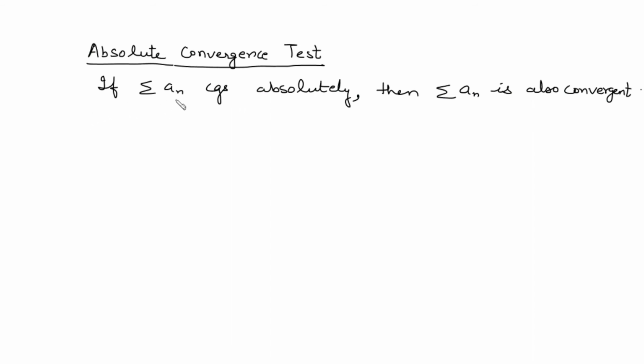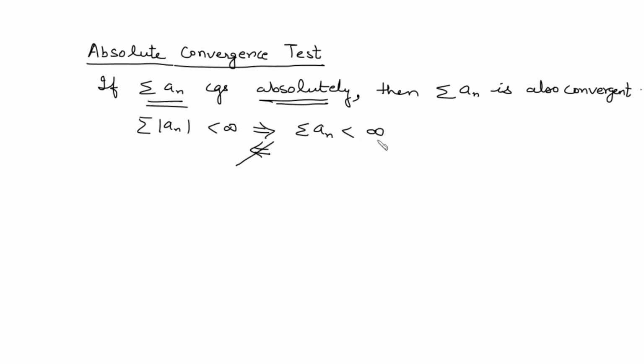This theorem says that whenever this series converges absolutely, absolutely meaning that after taking the mod this series is convergent, this implies the series an is also convergent. However, the converse is not true.